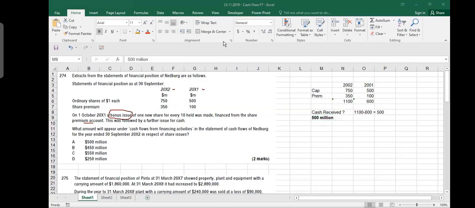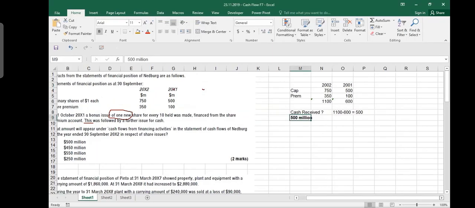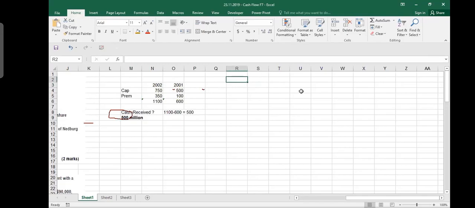Whenever you do bonus issues, your total equity does not change. Usually the total of share capital and share premium does not change. I need to explain in more detail, so let me create an example. Pamela, you were in the previous lesson, I'm doing the same thing. That was F3, but the question is quite similar. Suppose we issued 1 million shares at $1. So it means that cash received is $1 million, right?